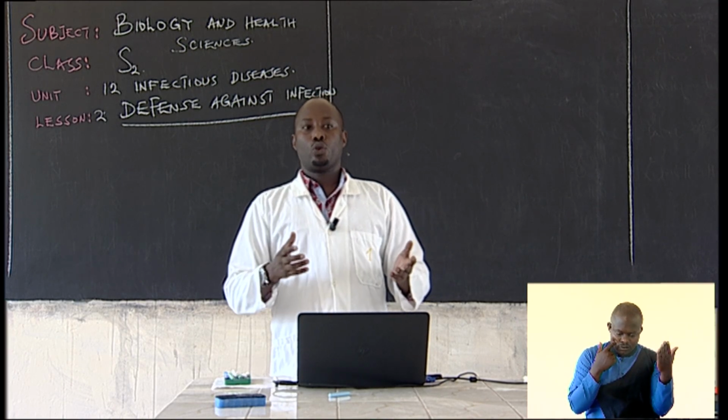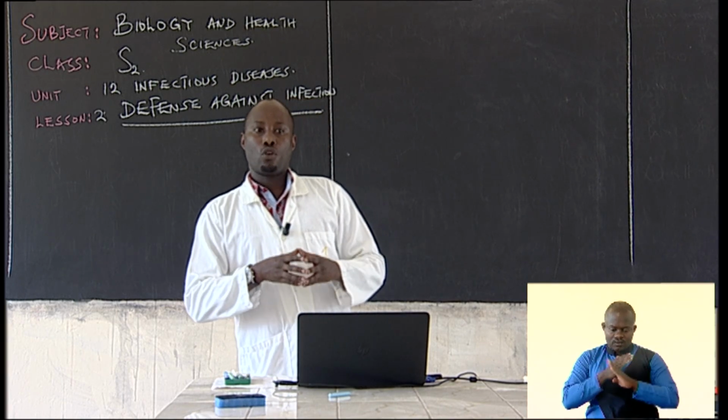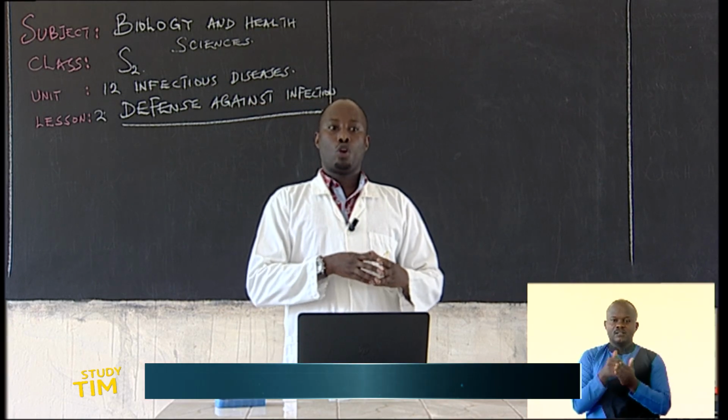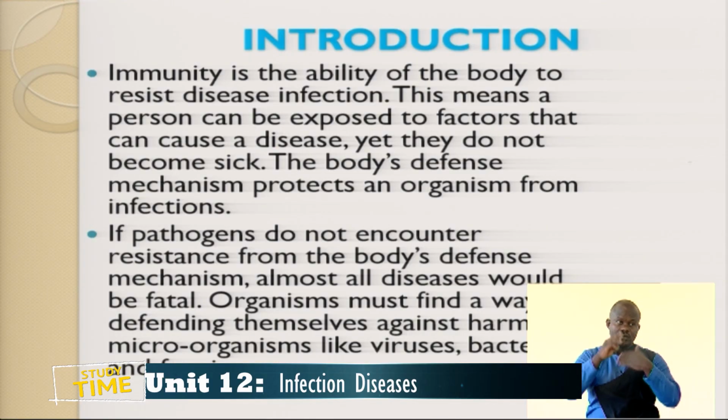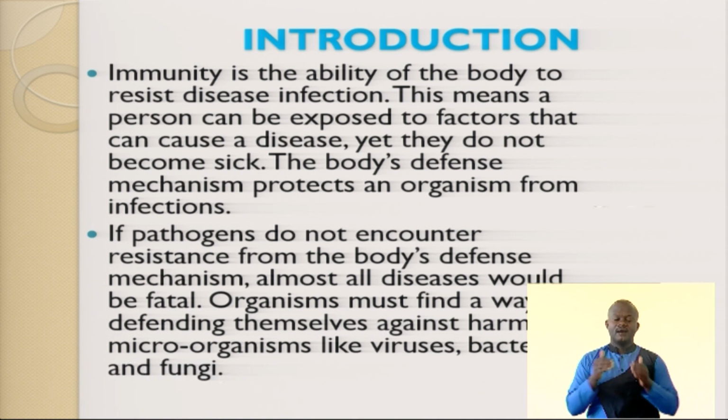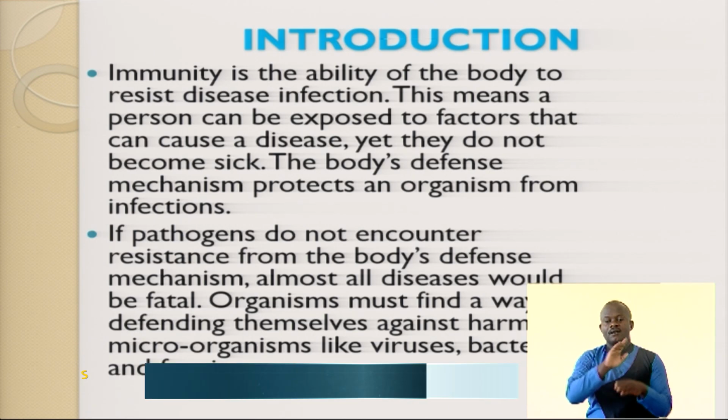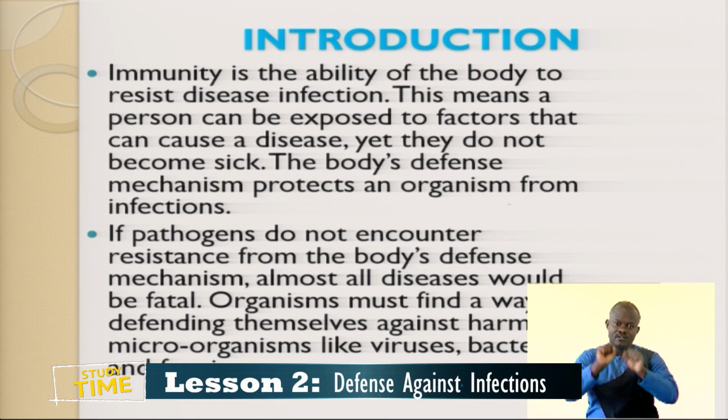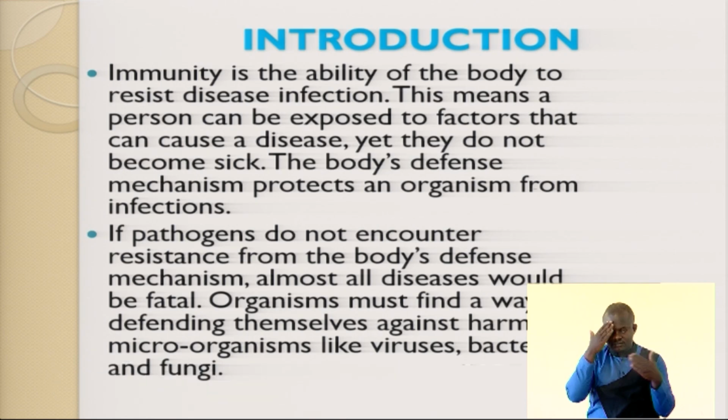So if pathogens did not encounter resistance from the body's defense mechanism, almost all diseases would be fatal. If the disease could enter into our body and not find our body soldiers, take an example, there must be a line of defense that defends the body against pathogens, disease-causing agents. If they don't encounter this line of defense, all diseases could be fatal, could be very dangerous.